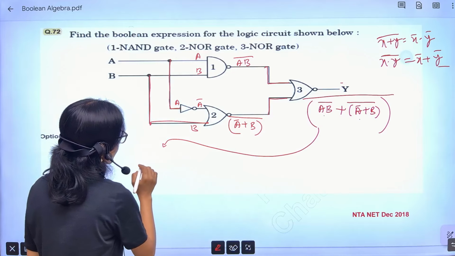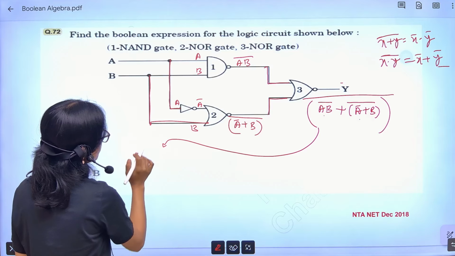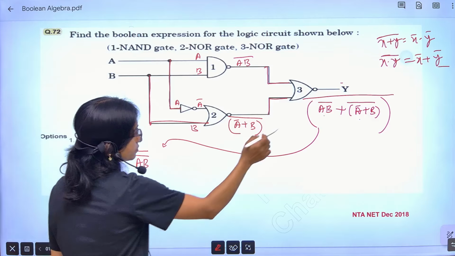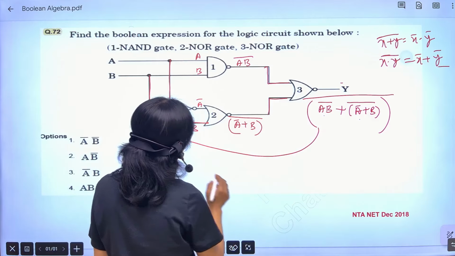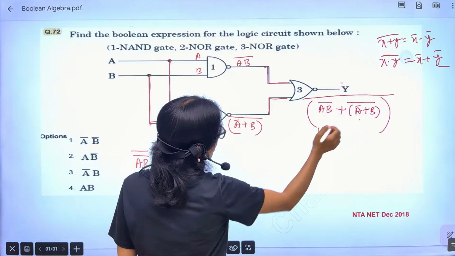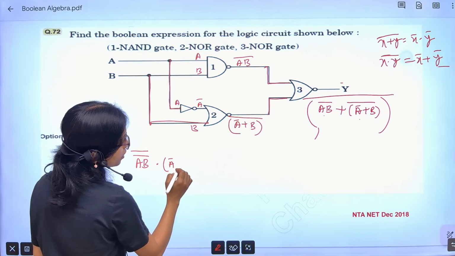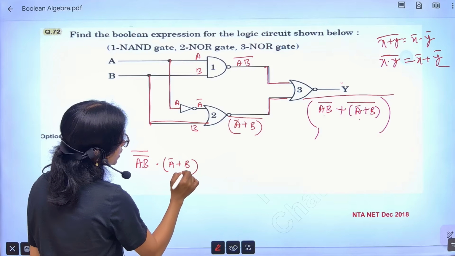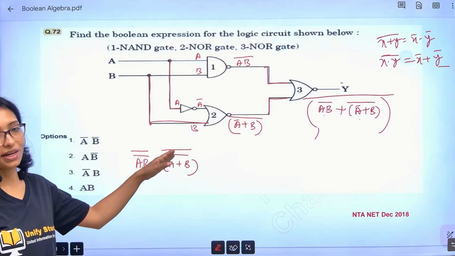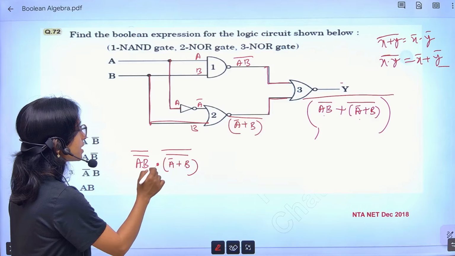So I am writing it A, B bar, then bar, because it is AB bar, then whole bar, then dot, I am writing this one dot A bar plus B, then bar, then again bar. So many bars are there, don't be confused with the bars. So many complements are there.